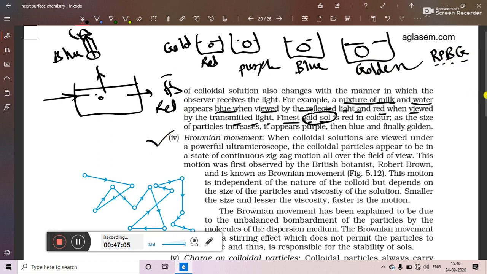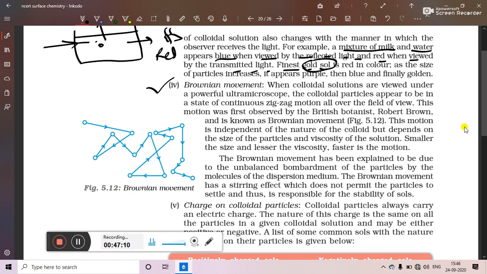Now fourth property is Brownian motion or Brownian movement. We see that when we take a colloidal solution, for example milk, particles of milk do not settle down as in case of suspension, but the particles of milk are continuously moving. That's why we can see the whole milk as white in color. So what is the reason that the particles of dispersed phase are continuously moving in the solution? The reason is Brownian movement or Brownian motion.